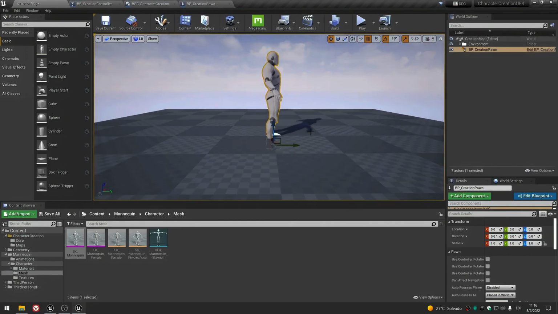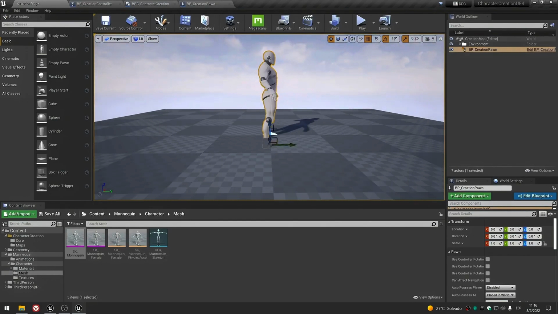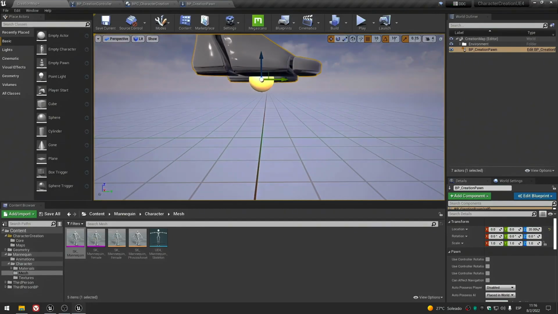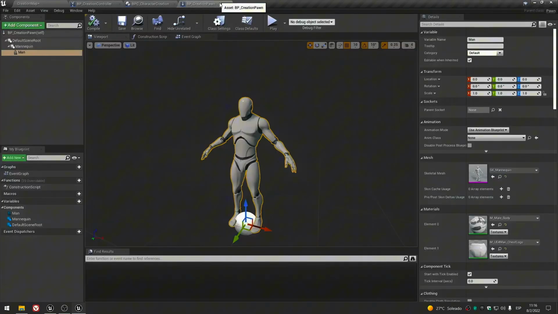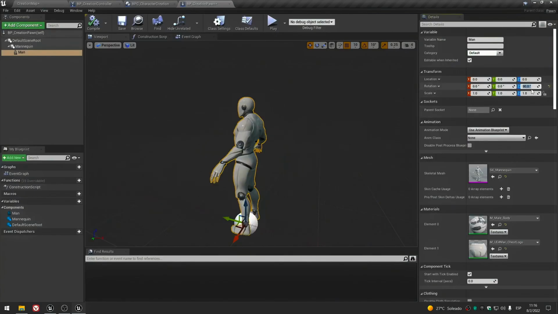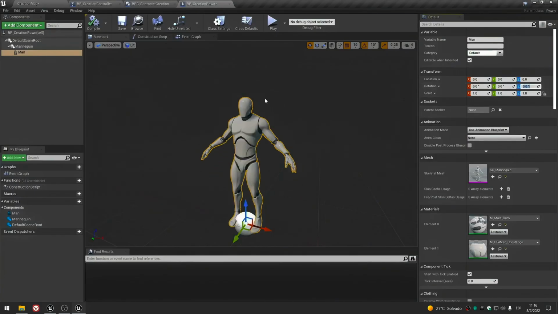And if we go to the editor, well, it's quite obvious. If I raise it by, let's say, 20 centimeters, it looks fine, but as soon as I start changing the mesh or moving it, it won't stay aligned properly. So we need to fix that in the blueprint.